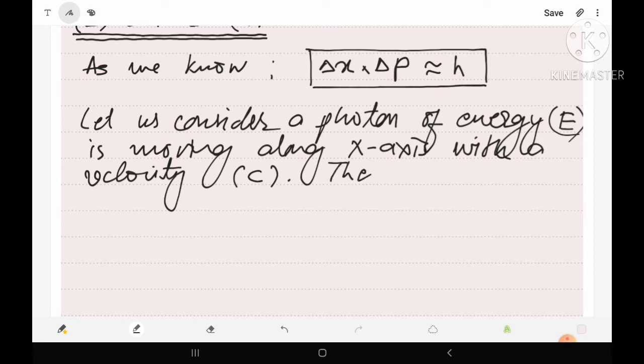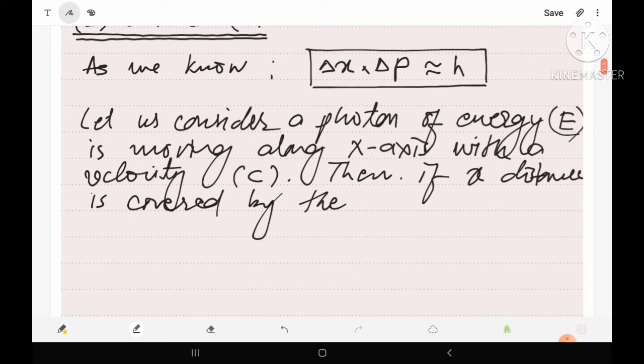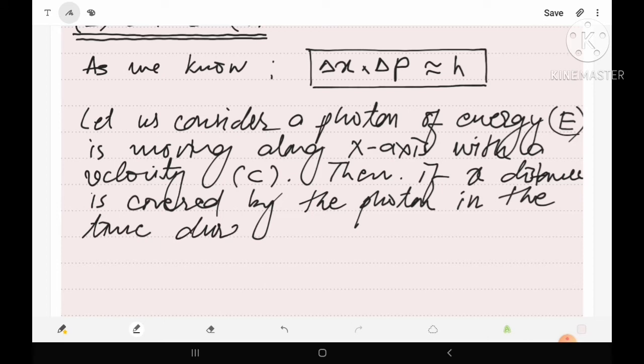Then suppose x distance is covered by the photon in the time duration small t.